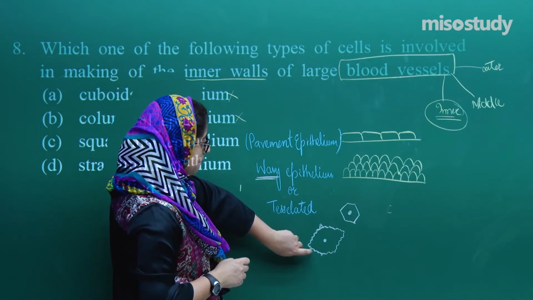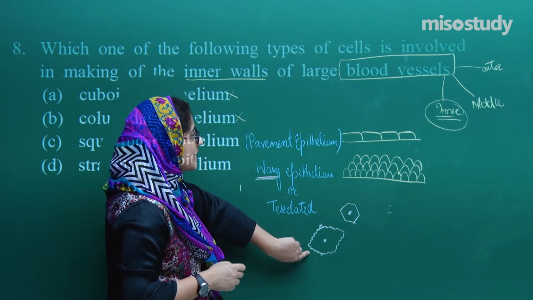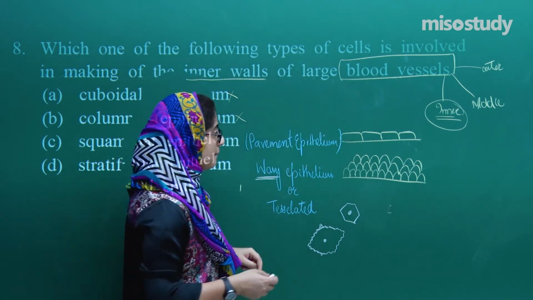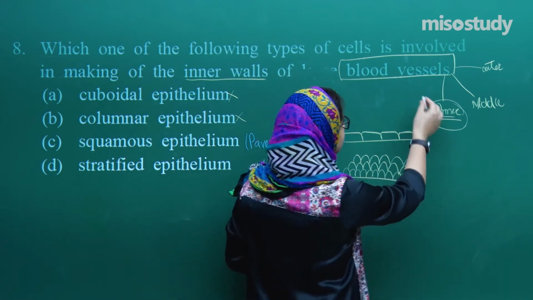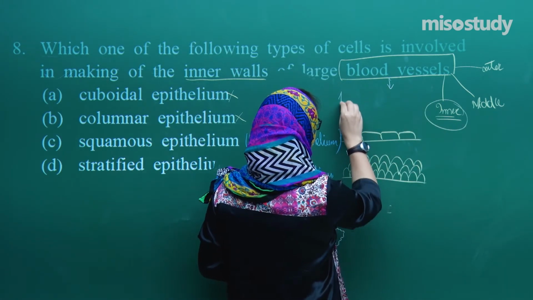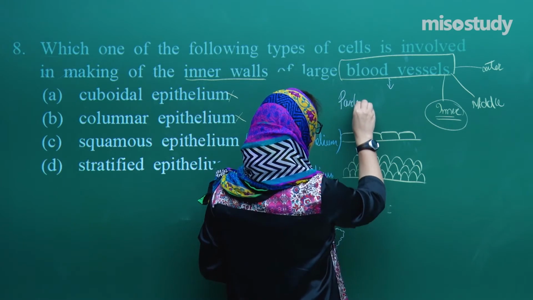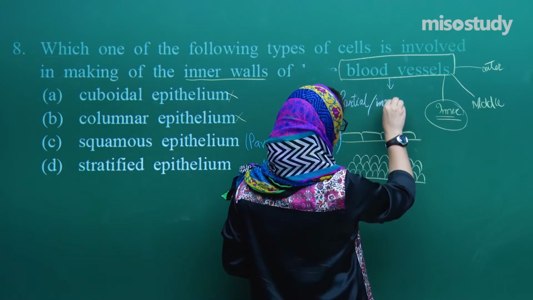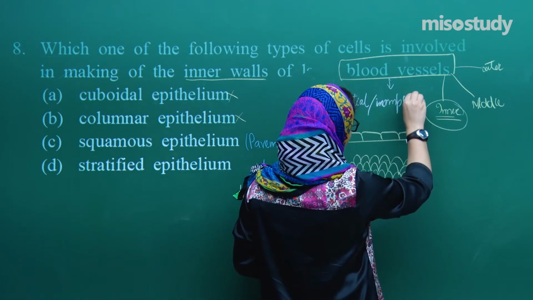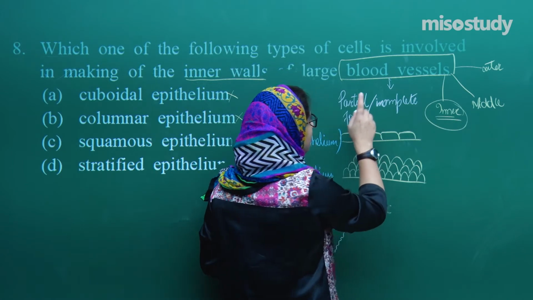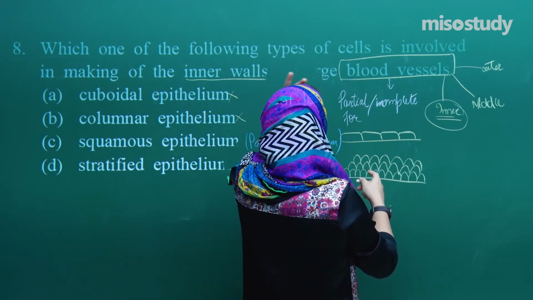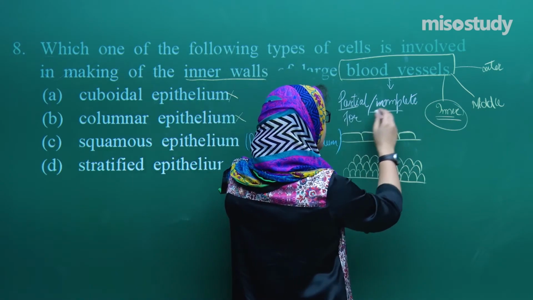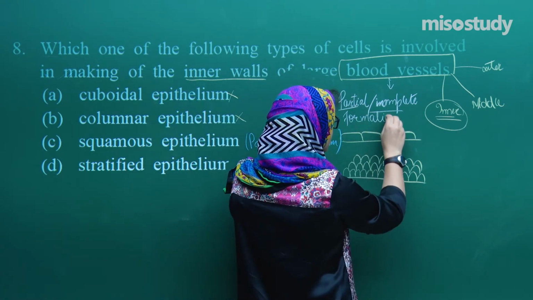This type of epithelium is present in the blood vessels. Why do they have this tessellated epithelium? Because of the partial or incomplete formation of smooth muscles. Our blood vessels are made up of smooth muscles, isn't it? So if there is a partial or incomplete formation of the smooth muscles,